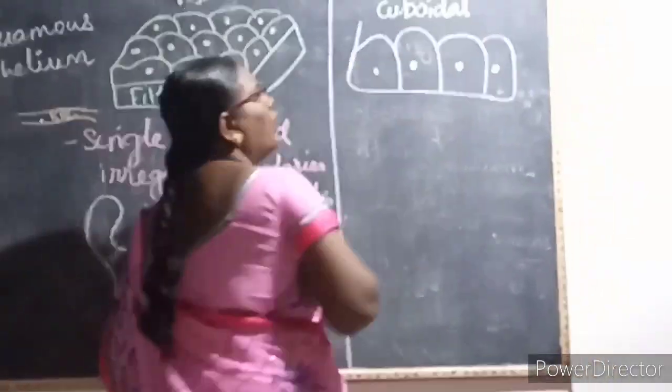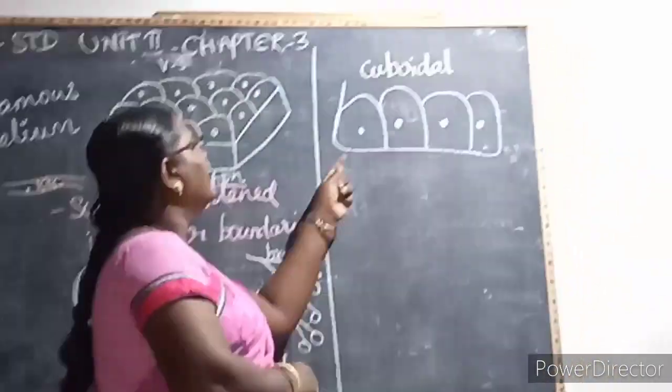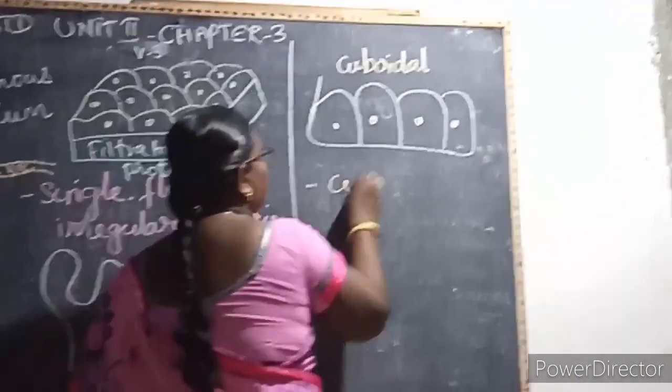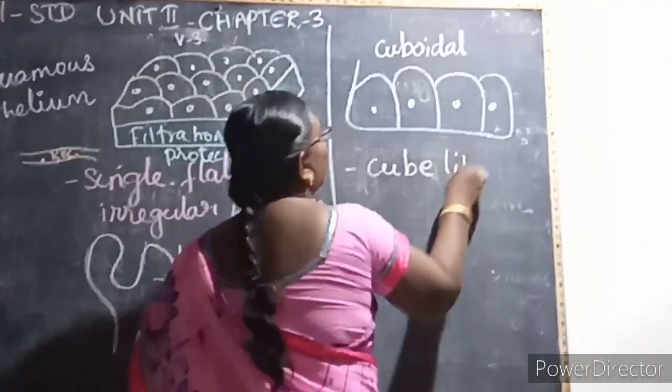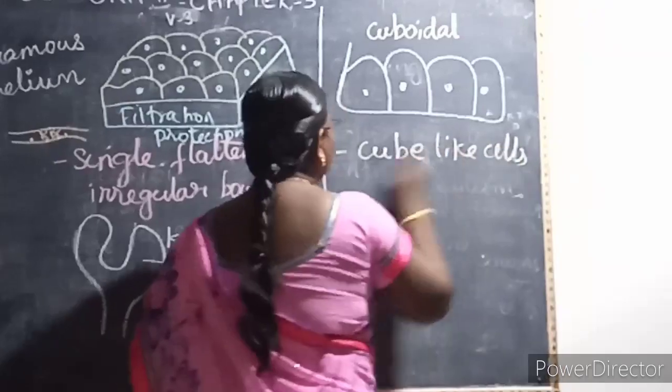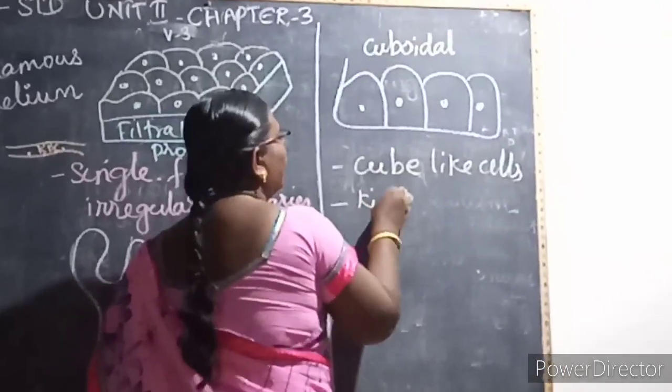Next one is the cuboidal epithelium, and here the cells are cube-like cells. It is also a single layer of cube-like cells. Here you can see it in the kidney tubules.